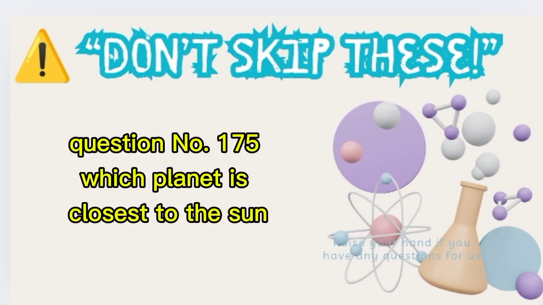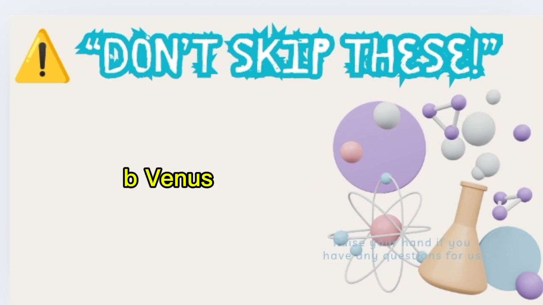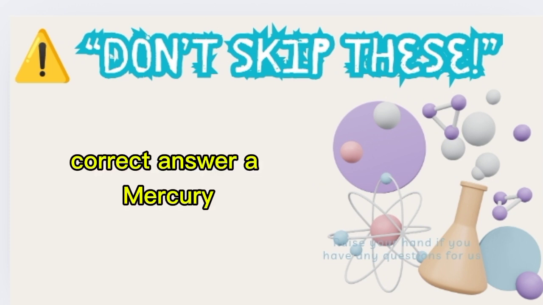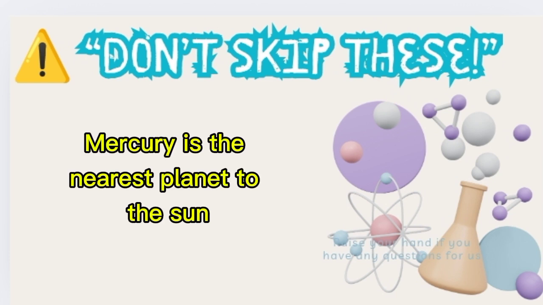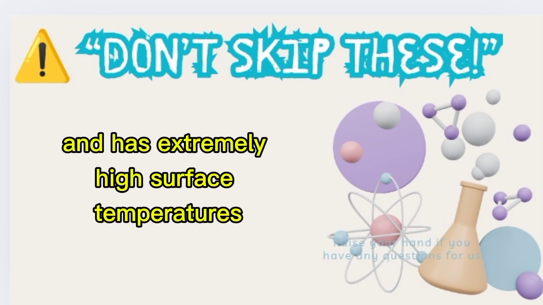Question number 175. Which planet is closest to the sun? A. Mercury. B. Venus. C. Earth. Correct answer A. Mercury. Mercury is the nearest planet to the sun and has extremely high surface temperatures.